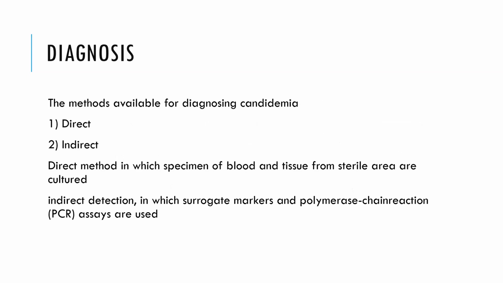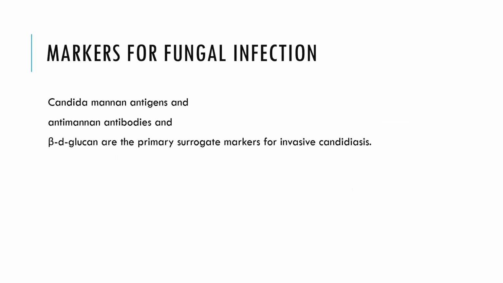So the methods available for diagnosing candidemia are direct and indirect. Direct method, in which specimens of blood and tissue from sterile areas are cultured, and indirect detection, in which surrogate markers and polymerase chain reaction assays, that is PCR assays, are used.